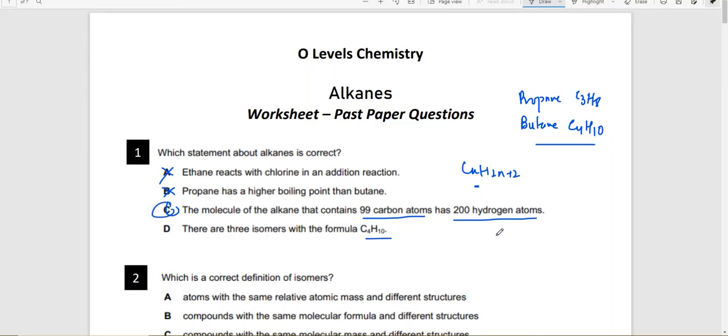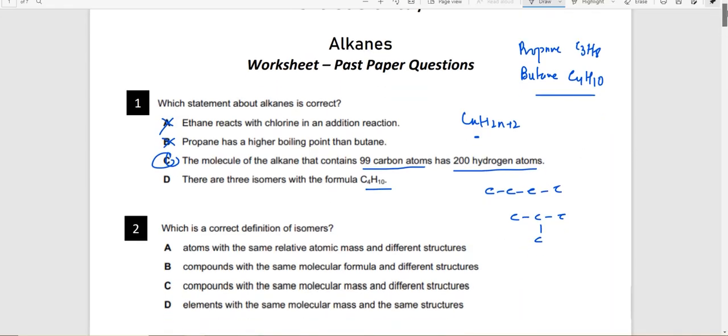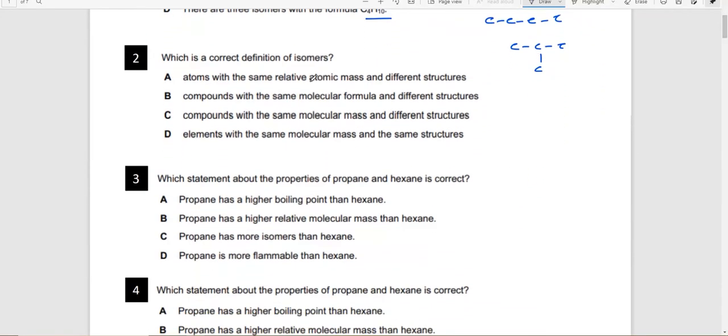There are 3 isomers with the formula C4H10. No, butane only has 2 isomers. One is normal butane and the other one is isobutane, also called 2-methyl propane. What is the correct definition of isomers? Compounds with the same molecular formula but different structures.